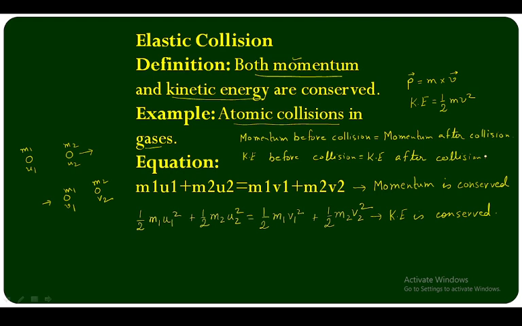That means when momentum is conserved, m1 u1 plus m2 u2 before collision is equal to m1 v1 plus m2 v2 after collision. And in the case of kinetic energy, half m1 u1 square plus half m2 u2 square equals half m1 v1 square plus half m2 v2 square. Before collision the velocities are u1 and u2, and after collision the velocities are v1 and v2. That means in elastic collision, both momentum and kinetic energy are conserved.